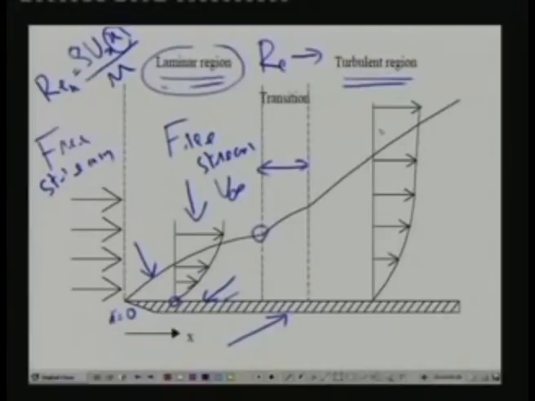So this is, in short, the physics behind laminar and turbulent flows. And as I said, the value of Reynolds number decides whether the flow is laminar or turbulent. For internal flows, I mentioned that if the Reynolds number is less than 2300, you have laminar flow, and if it is greater than 2300, you may consider that as turbulent flow. This is only a guideline.